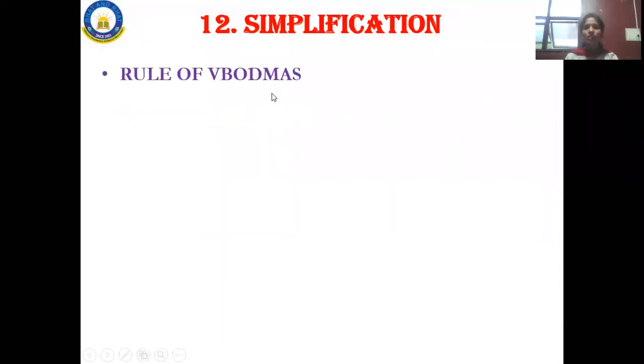Okay. So in simplification, we usually deal with the rule of VIBODMAS. So the rule of VIBODMAS stands for: V stands for vinculum bar. What is this vinculum bar? It is nothing but the bar that will be there above the numbers. Next is brackets.